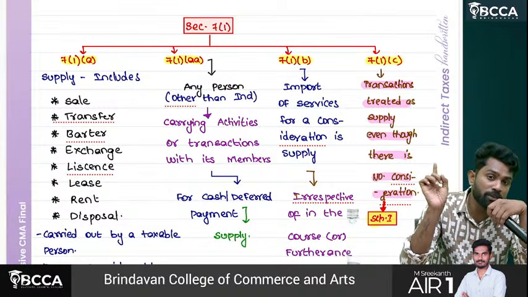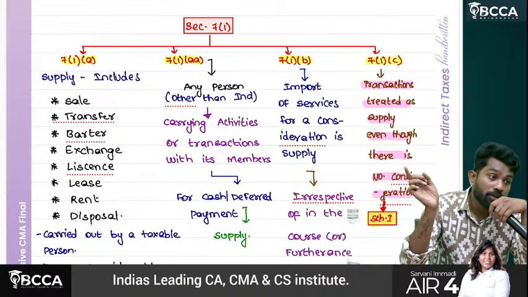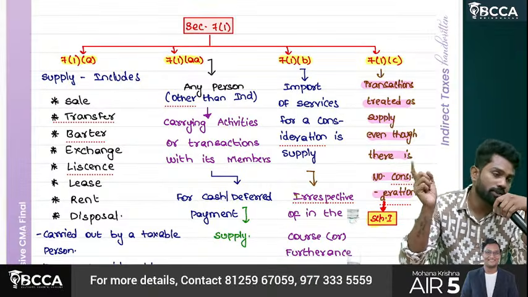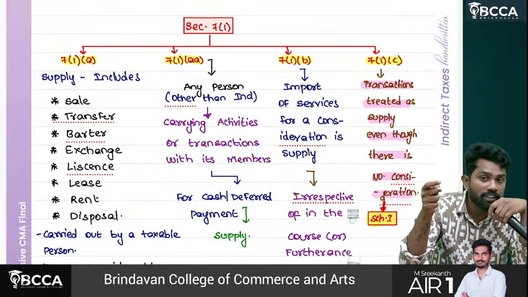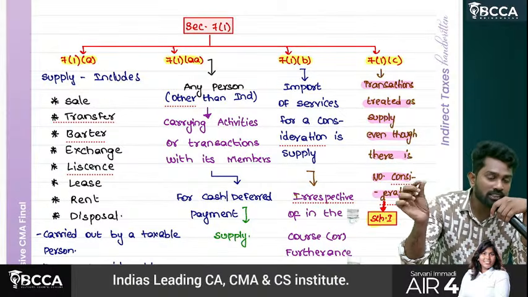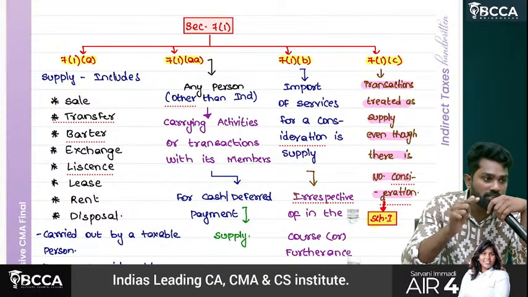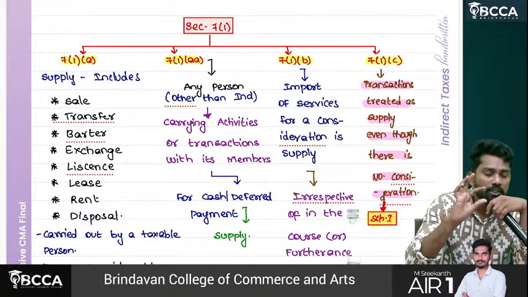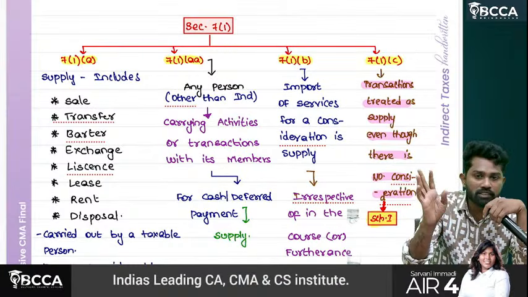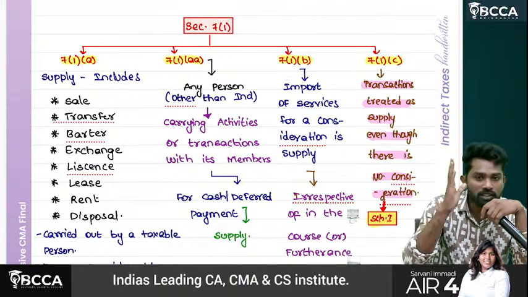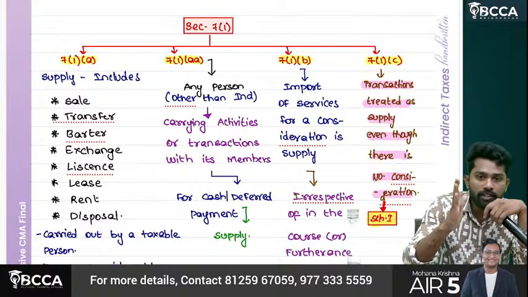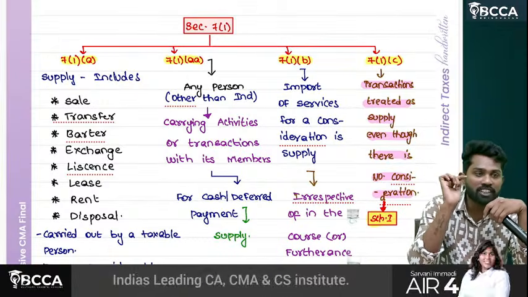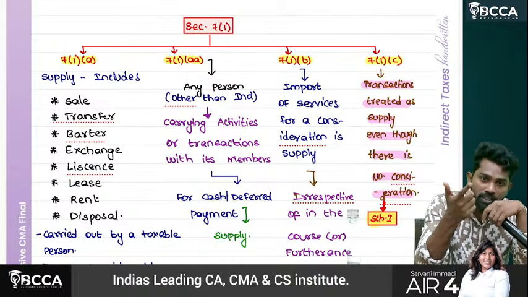Who is called a taxable person? A person registered or who has the liability to register. Carried out by a taxable person for a consideration, and the transaction should be related to goods, services or both, in the course or furtherance of business. 99% of the transactions we see will be covered under this general criteria only. They will fit into the definition of supply. Then for the other 1% of transactions, we have AA, B and C.